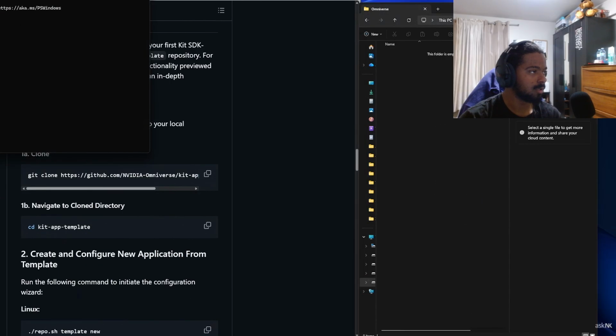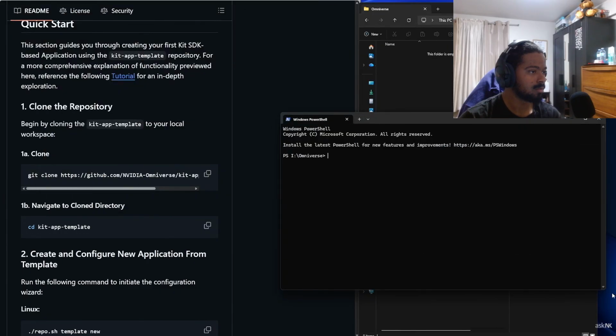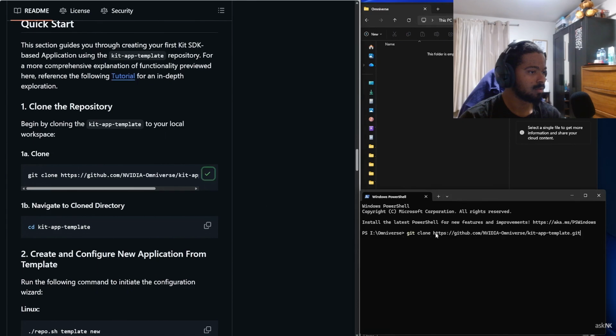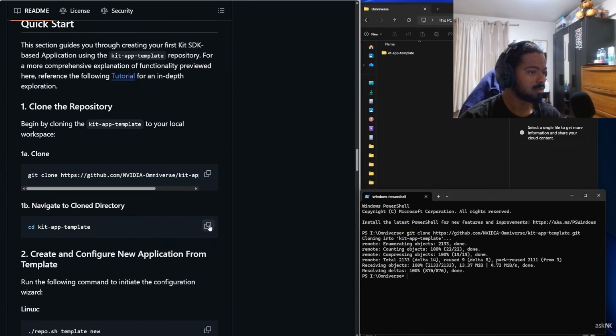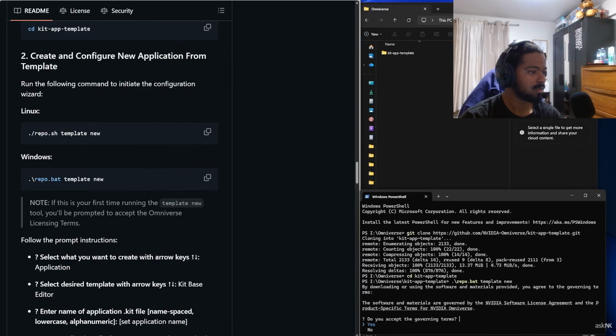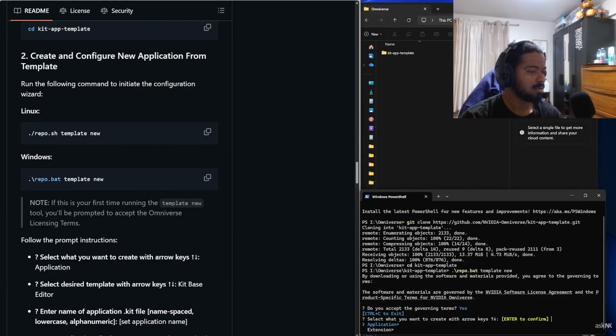Now for this installation, how you get to do this is easy. Because we already have these things set up, what we need to do is click to copy, right click within the console and paste. And you need to repeat this task for all of these. Now this is going to ask you if you accept the governing terms. We're simply going to click on yes,